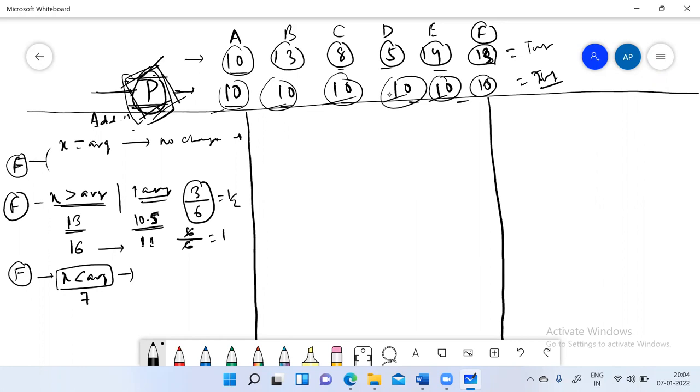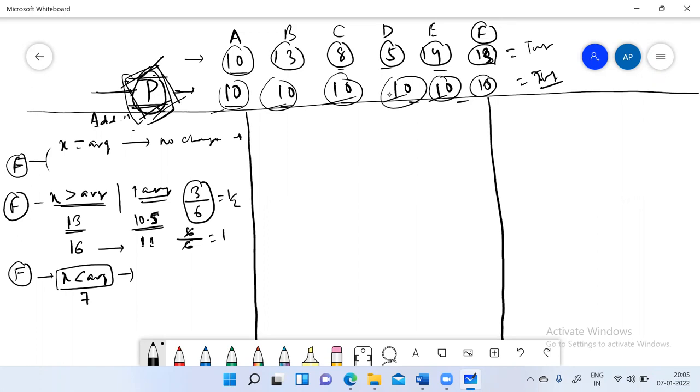Tell me, sir, we will have to take from everyone else and give it to him. How much? 0.5. 0.5, 0.5. Sure? Yes, sir. So you will take 0.5 from everyone. Okay, in this case it worked out. But how did you reach the value of 0.5? Since he is 3 short, those 6 will take from everyone and give to him. Okay, here you made the right choice that 0.5 should be given, but many of the times it is very difficult to identify how much we should take from everyone.